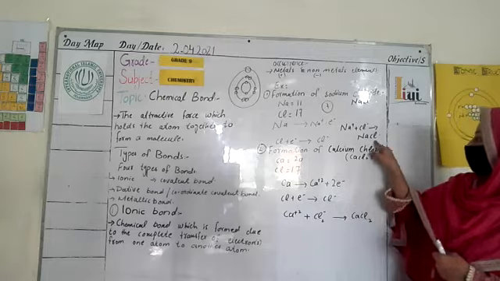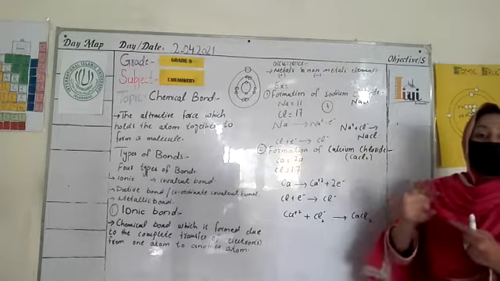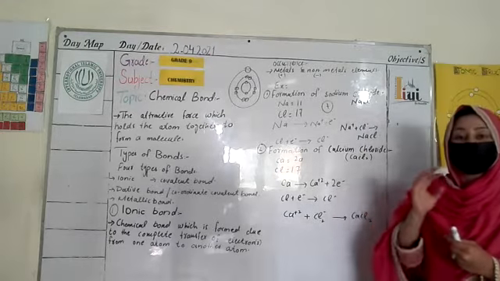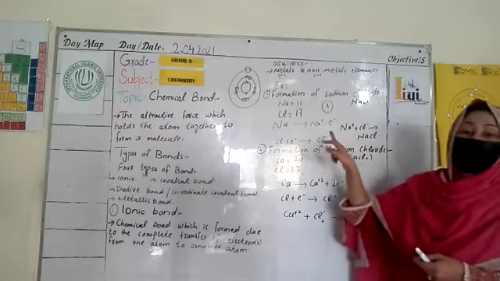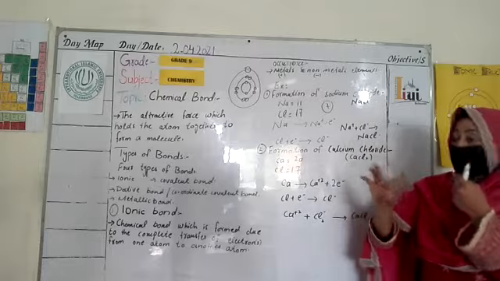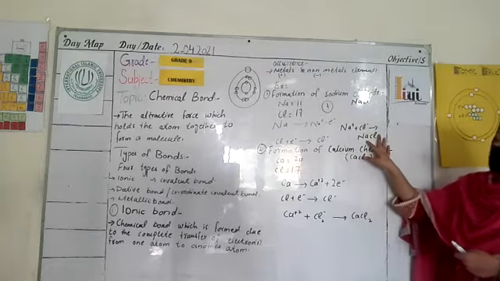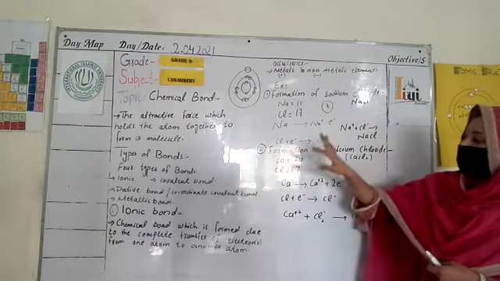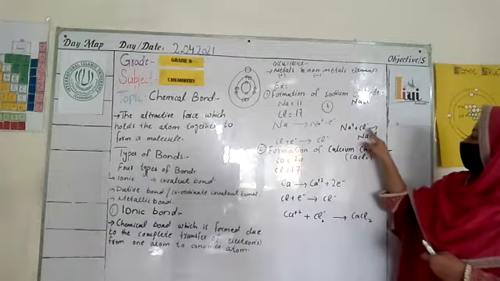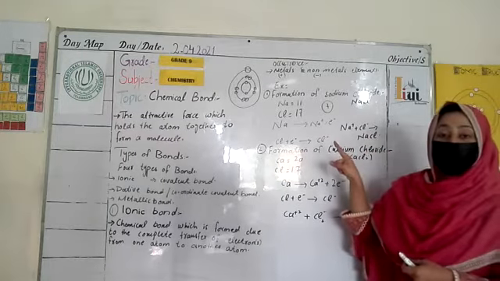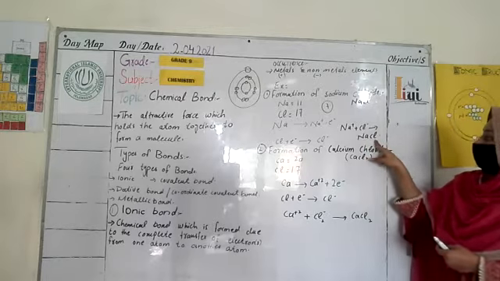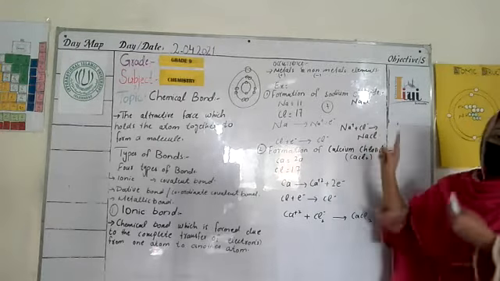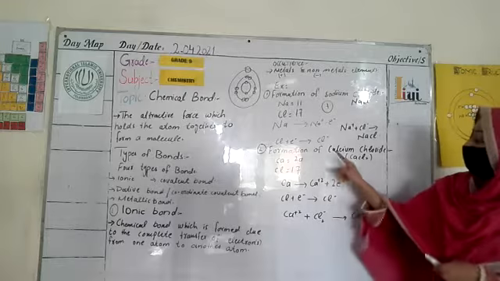In this compound, there are electrostatic attractive forces that hold these two atoms together and make a compound which is called sodium chloride. So it is clear that an ionic bond is formed between sodium and chlorine, and they form the sodium chloride molecule.